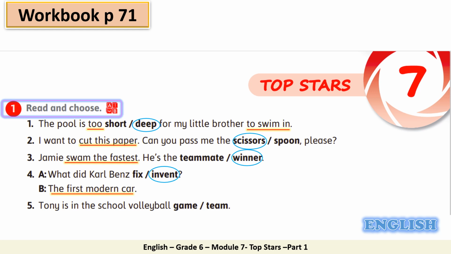Number 5. Tony is in the school volleyball game or team. So here both of the answers are possible because we can say volleyball game and volleyball team. But here we have in. Tony is in the school volleyball. When we say in, we have to choose the word team because we mean that he is a member of the team. Very good. Thank you very much. Tony is in the school volleyball team. Great.